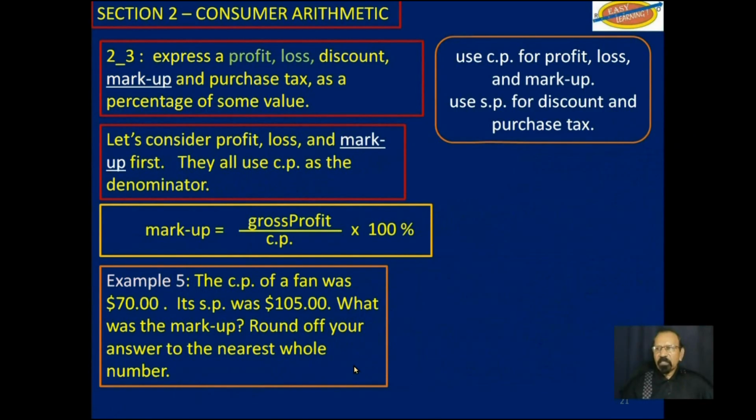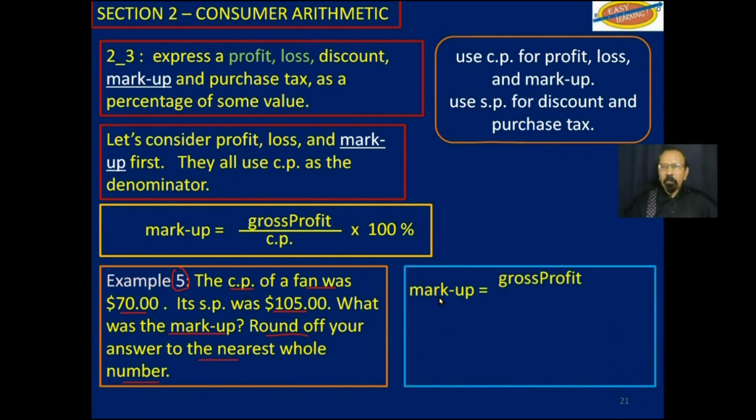So now let's look at some examples here. Example 5. If the cost price of a fan was $70 and its selling price $105, what was the markup? Round off your answer to the nearest whole number. So the markup would be the gross profit, which is what previously we were just calling profit, over the cost price multiplied by 100%.